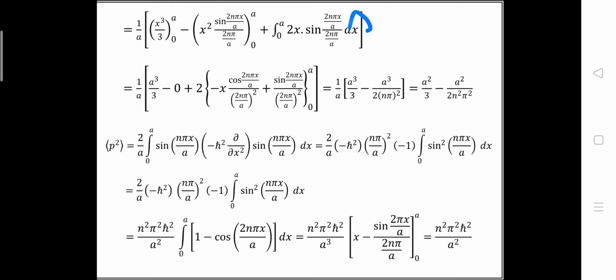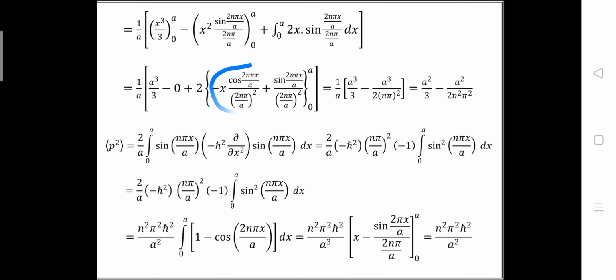Okay, so if we put the limit we will get 1 by a, cube by 3 minus 0 plus 2 into the bracket minus x cos(2nπx/a) in the denominator (2nπ/a) square plus sin(2nπx/a) in the denominator (2nπ/a) whole square. Here we have used the chain rule.